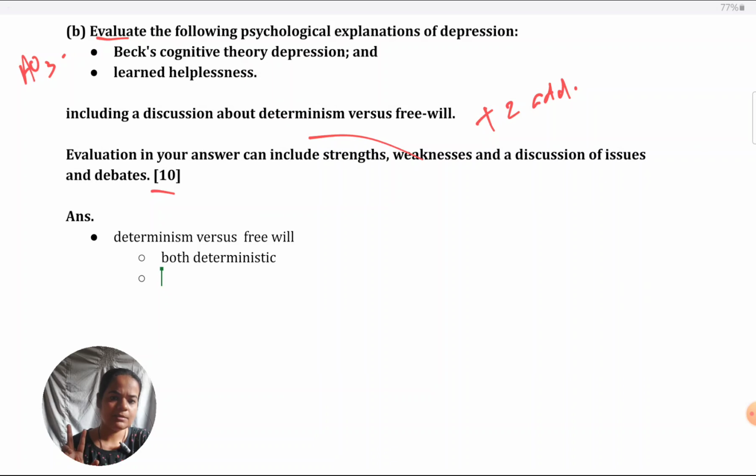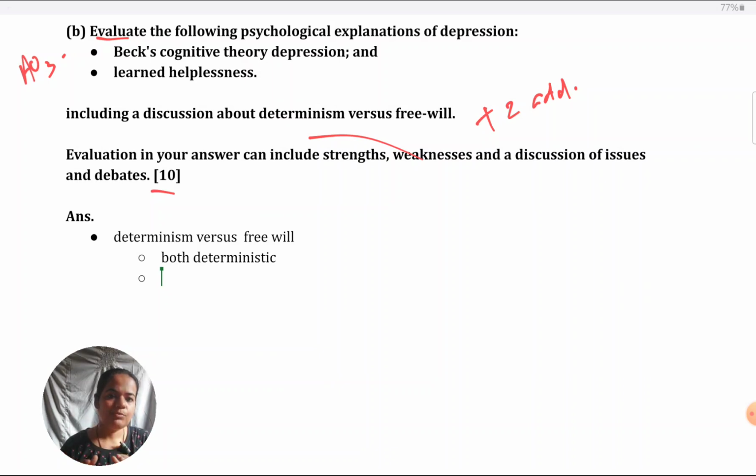Any of these, bad treatment from parents in childhood or being put in inescapable situations, is it in the control of the individual? Do they choose that they want to be in bad situations? Do they choose that they want parents to abuse them? Then how can it be free will? Okay, so think from that point of view. So both are deterministic. When you're writing, you justify the reasons why both are deterministic.